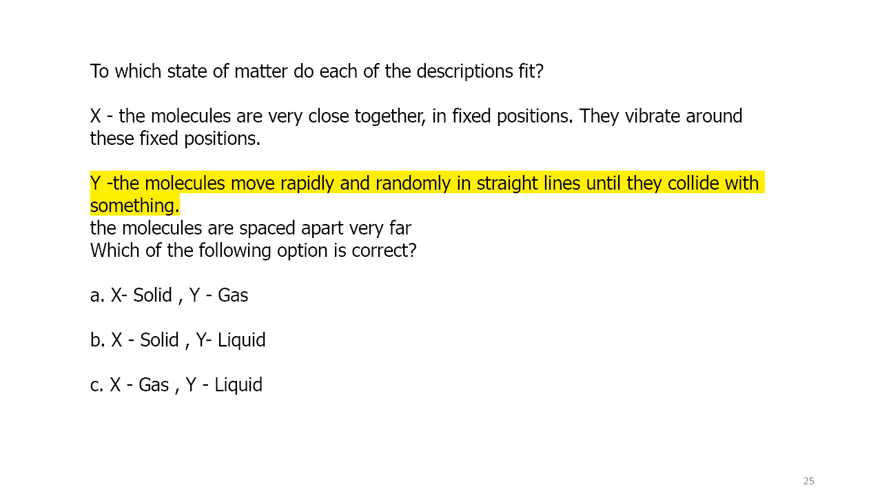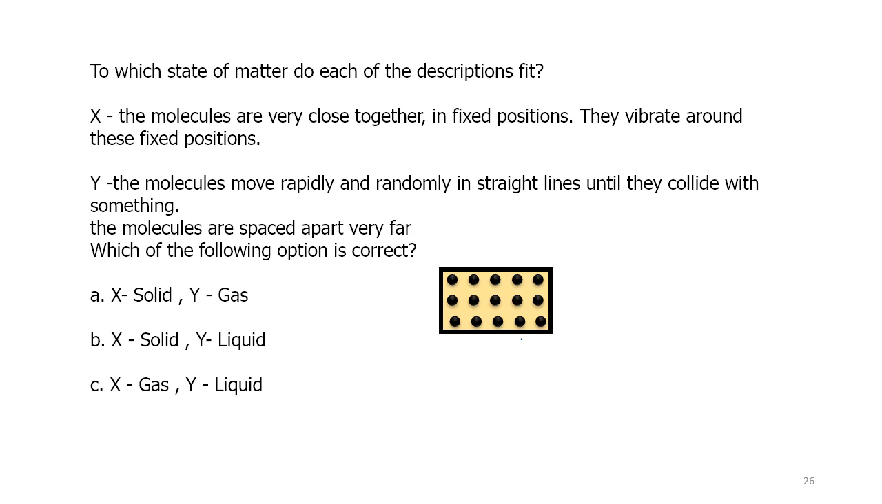We know that in solids, molecules are very close to each other and in fixed positions, and they vibrate also. So X will be solid and Y, where molecules are moving randomly, must be gas. Therefore option A is correct.